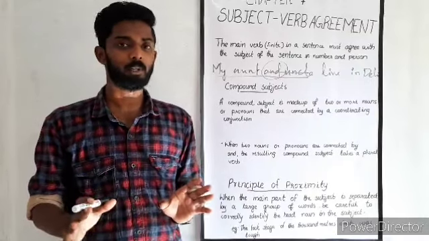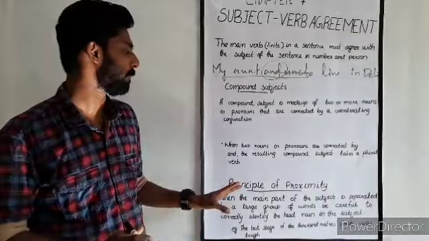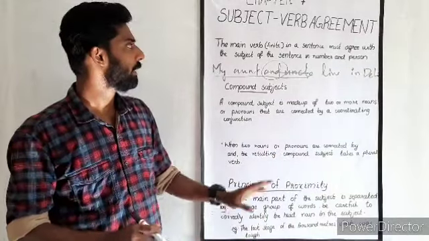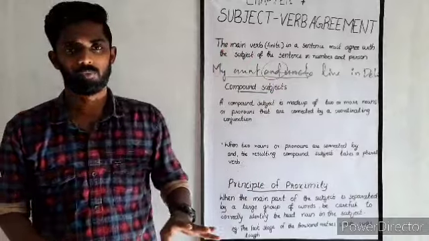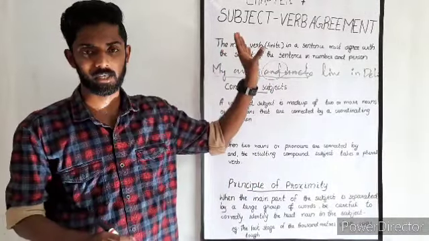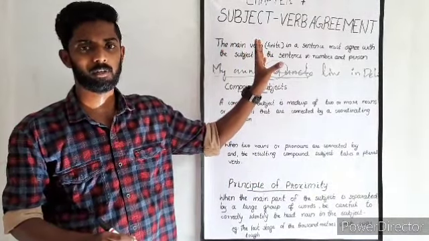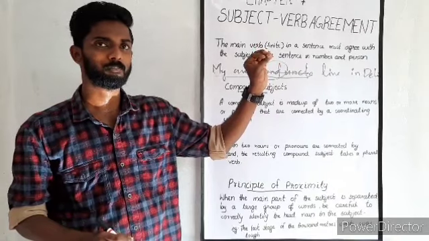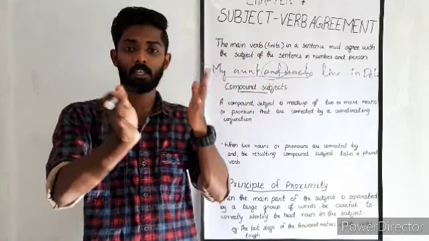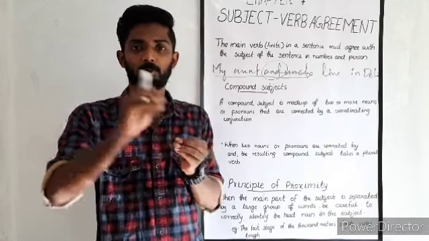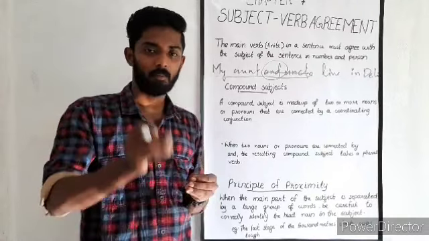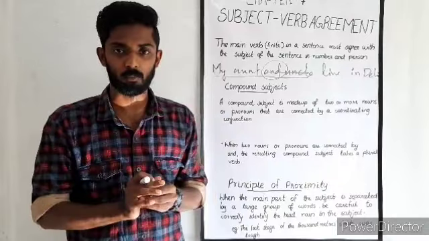So that is all about the principle of proximity, and we will see what are the things which we have learned today. We spoke about subject verb agreement, which is the relation between subject and verb, in the sense that a singular subject has to be followed by a singular verb, and a plural subject has to be followed by a plural verb, and so on.